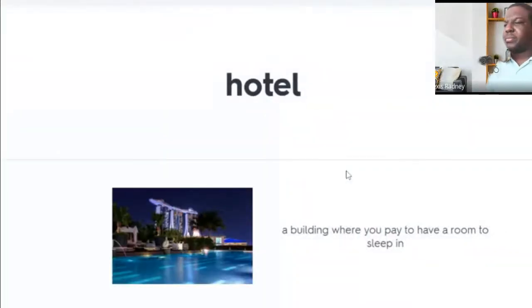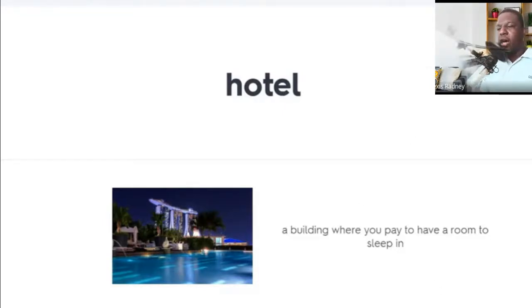Hotel. A building where you pay to have a room to sleep in. This next one is hotel. Guys, pay attention to the pronunciation. Hotel. What does it mean, hotel? Well, hotel is a building where you pay to have a room to sleep in. That is a hotel.